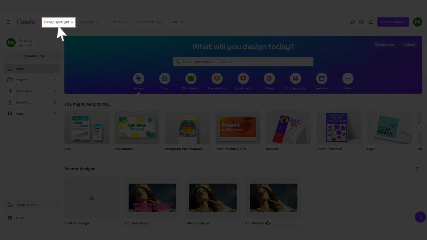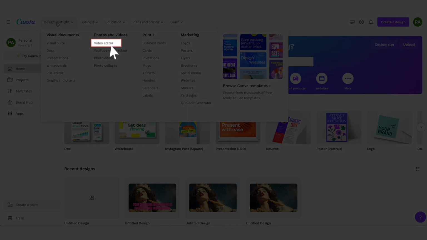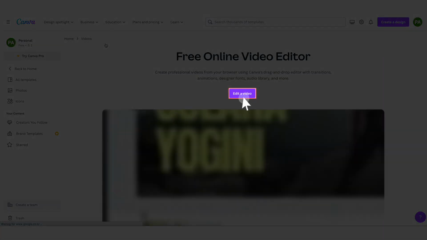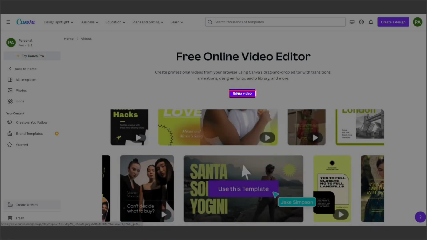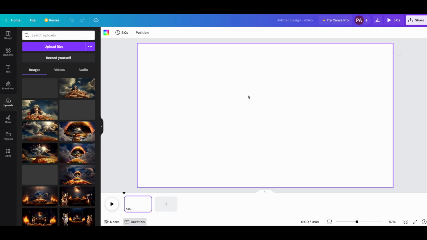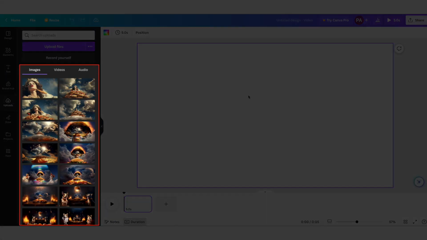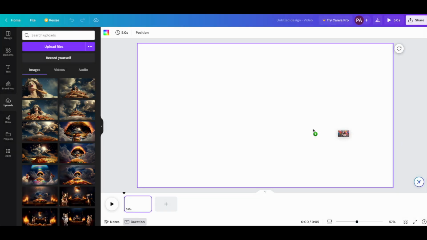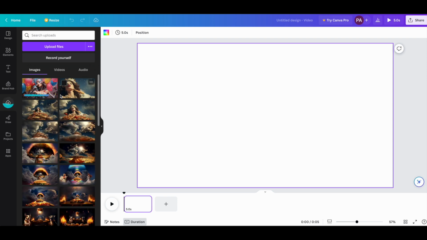So now we're going to look at the movie editor, the video editor, sorry. So let's click on that, and then we're going to click on edit a video. We're going to bring in all of our upscaled images, which will go in this red box area where I already have a bunch of weird stuff. But we're just going to drag in one image right now because I want to show you how to add these to the timeline.